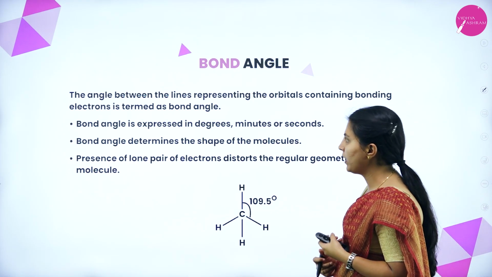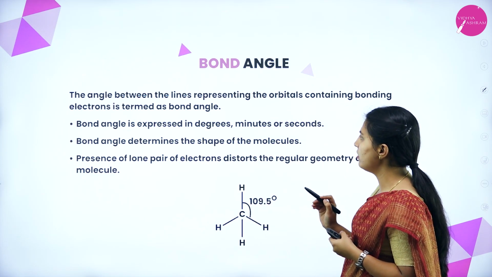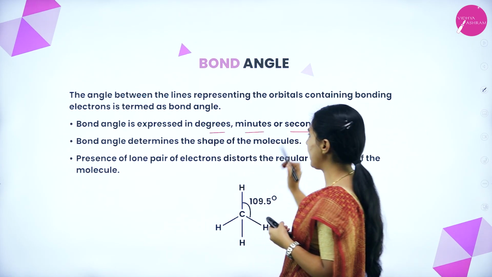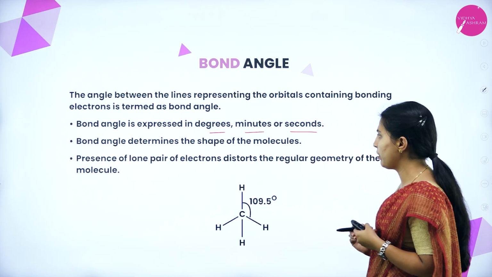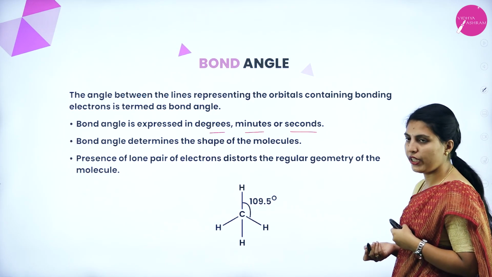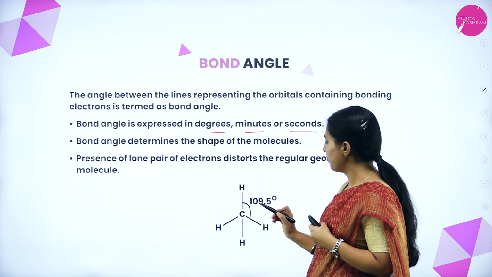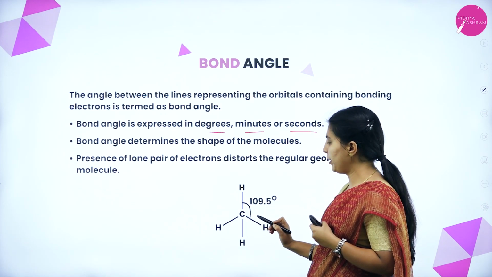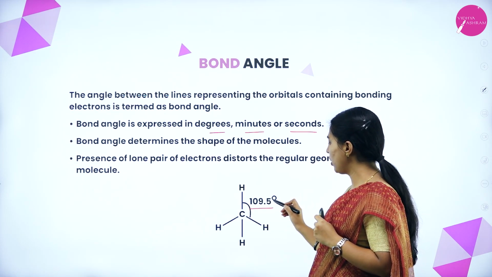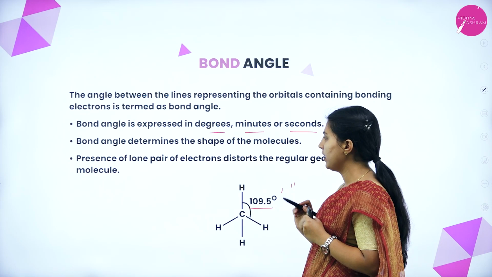Next is bond angle. The angle between the lines representing the orbitals containing bonding electrons is called bond angle. Bond angle is expressed in degrees, minutes or seconds. Bond angle determines the shape of the molecule. Presence of lone pair of electrons distorts the regular geometry of the molecule. See, this is CH4. Between the two bonds there is some angle, that is the bond angle. It will be in degrees, minutes or seconds. If it is 1 dash, 2 dash, that means seconds.